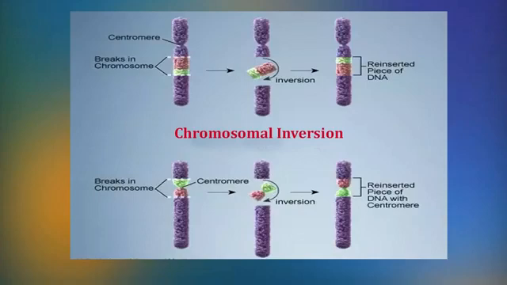Inversion is a process when there are two nicks or cuts on the segment on the chromosomes, they get inverted and reattached. All these structural abnormalities in the genetic material will disturb the whole genetic composition and can lead to the chromosomal instability syndromes. These are the groups of disorders characterized by the chromosomal instability and breakage.